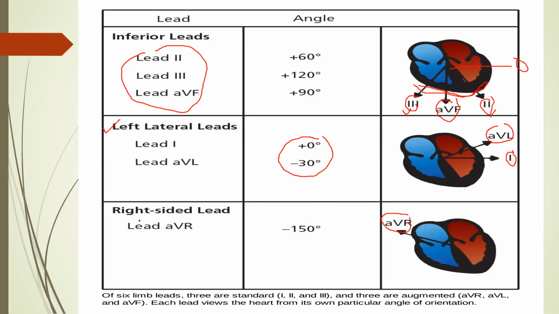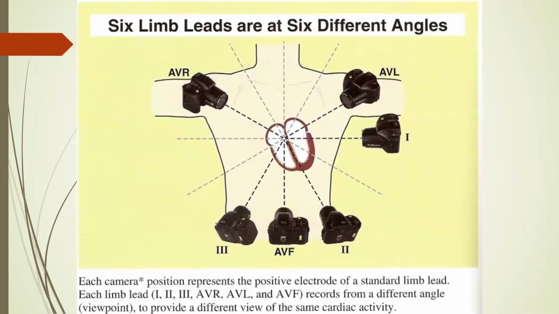So sometimes it is called a right-sided lead. Okay, it was in the minus 150 position. If you have seen the previous diagram, this was 180 and minus 30 above, that is minus 150 was AVR. Okay, so what is the function of these leads? These are like cameras, seeing the electrical activity and direction of the impulse. Suppose it's starting from the SA node, going to the AV node and then going down. So these just see the direction of the impulse.